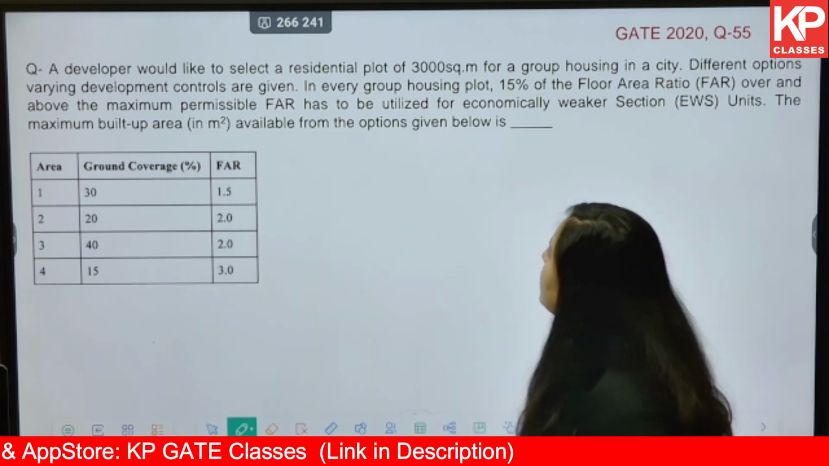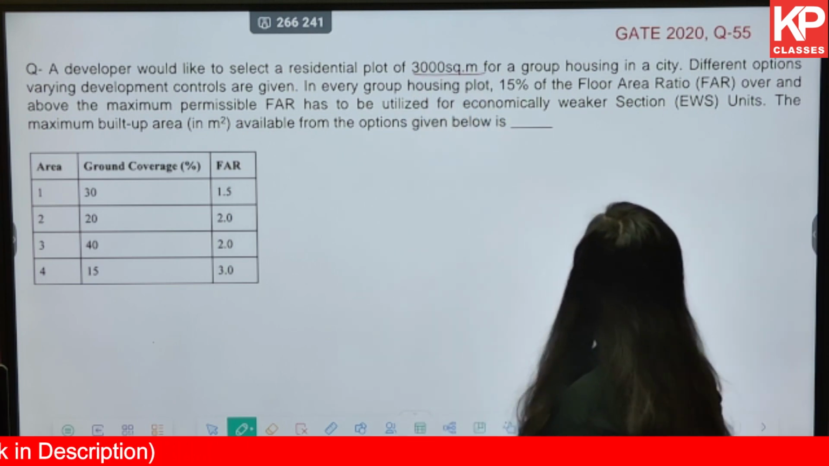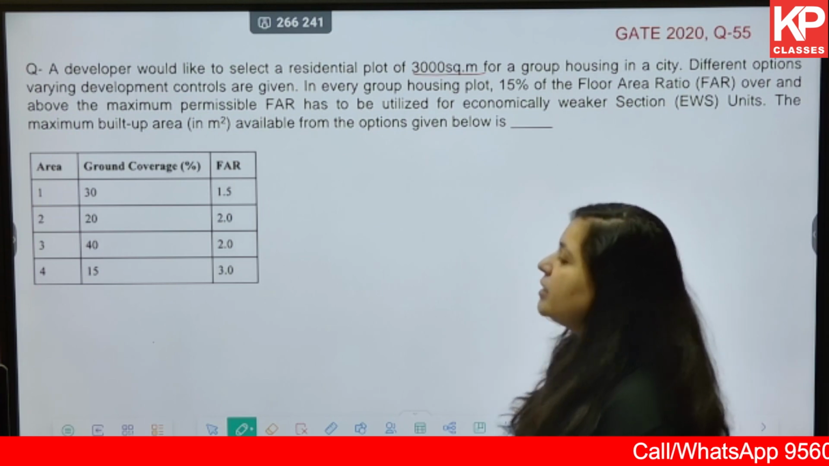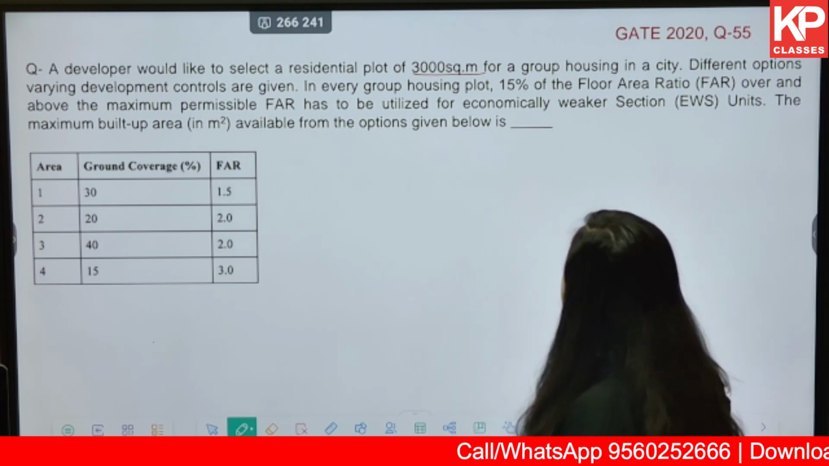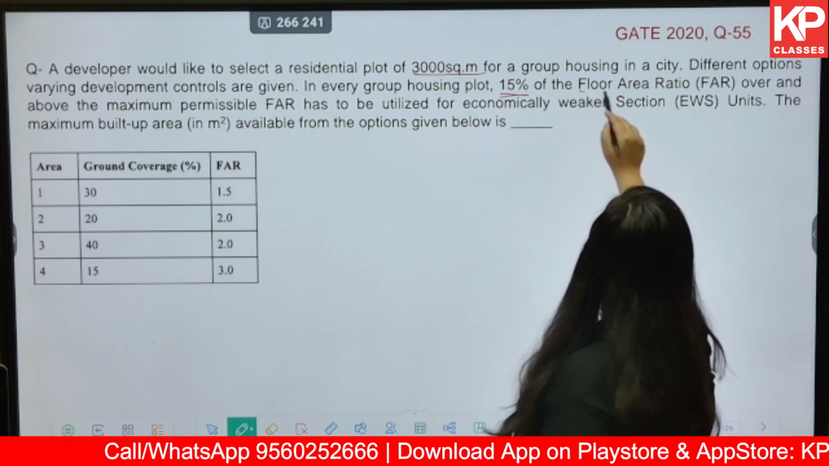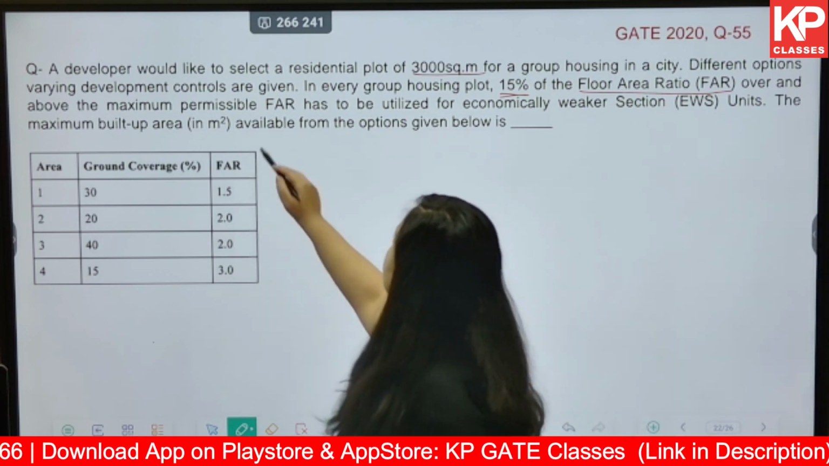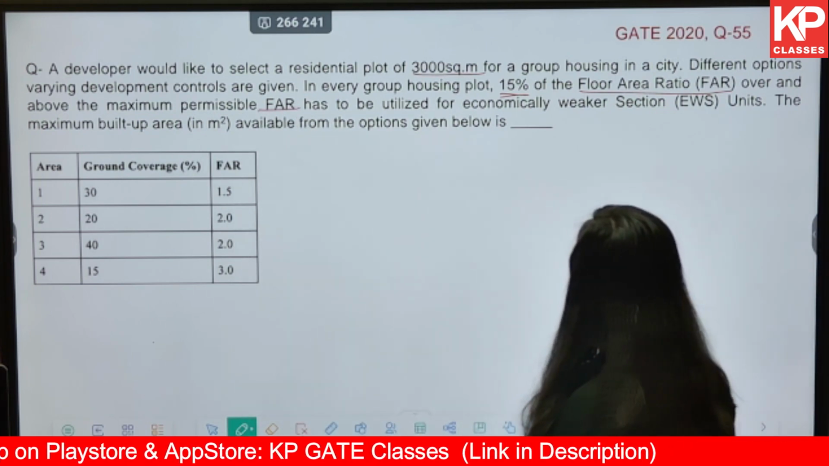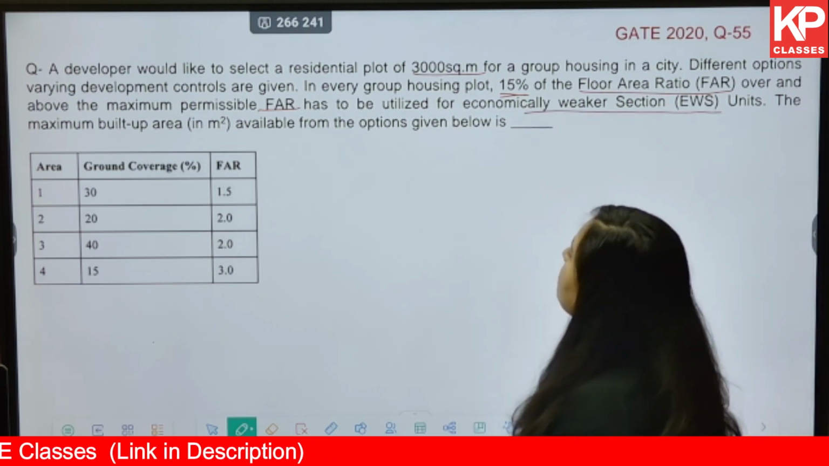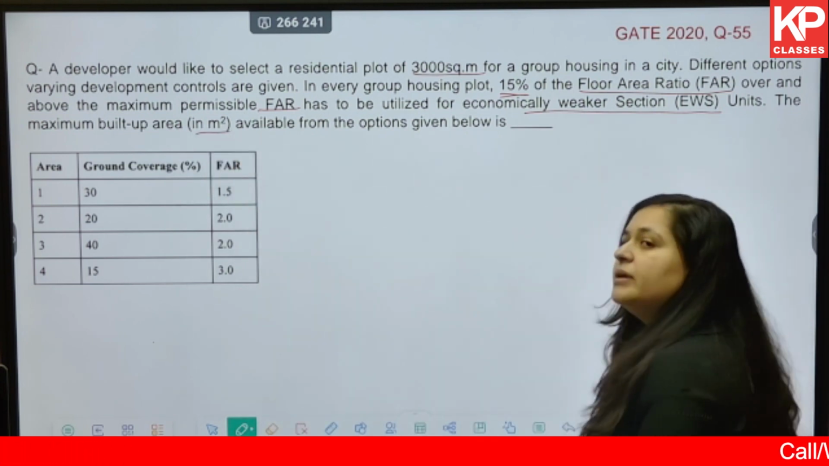A developer would like to select a residential plot of 3000 square meter for a group housing in a city. Different options varying development controls are given. In every group housing plot, 15% of the floor area ratio or FAR over and above maximum permissible FAR has to be utilized for the EWS section. So the maximum built-up area in meter square available from the options given below is.